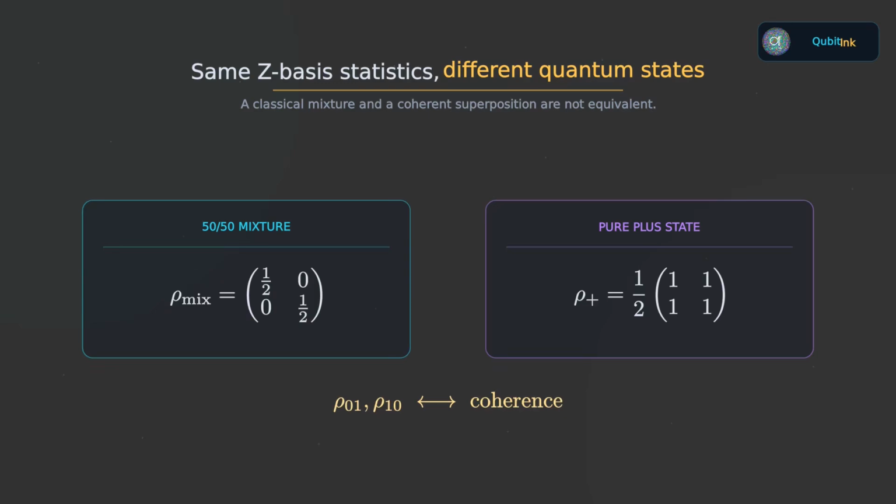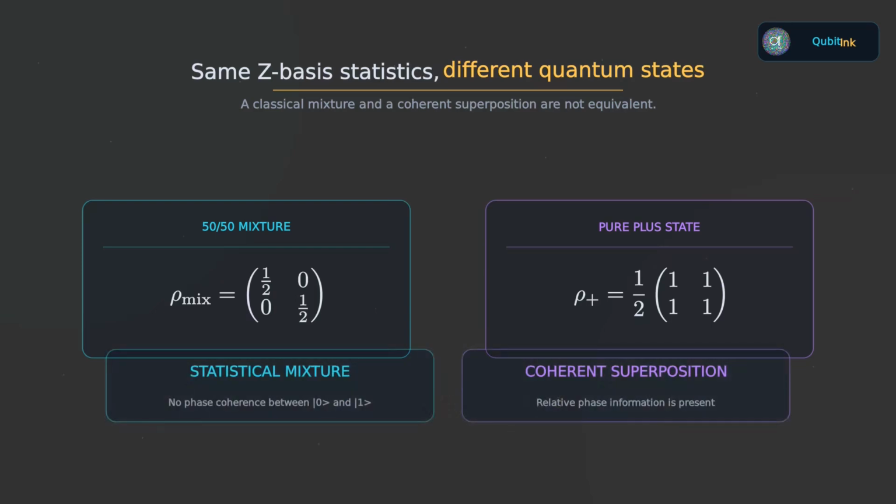This is a distinction worth remembering. A coherent superposition is a pure quantum state. A statistical mixture represents uncertainty over different preparations. Equal measurement probabilities in one basis do not make those 2 situations equivalent.